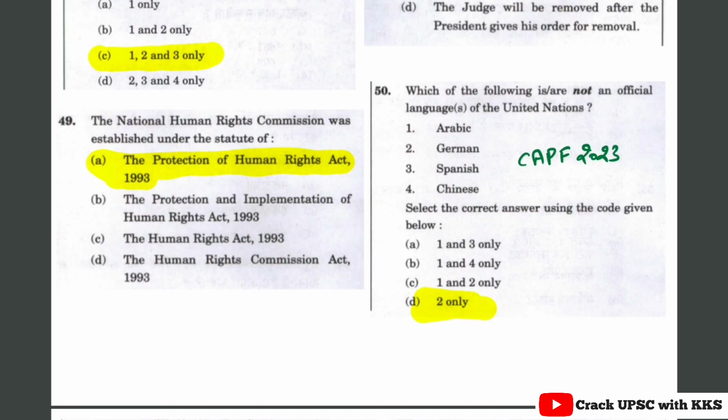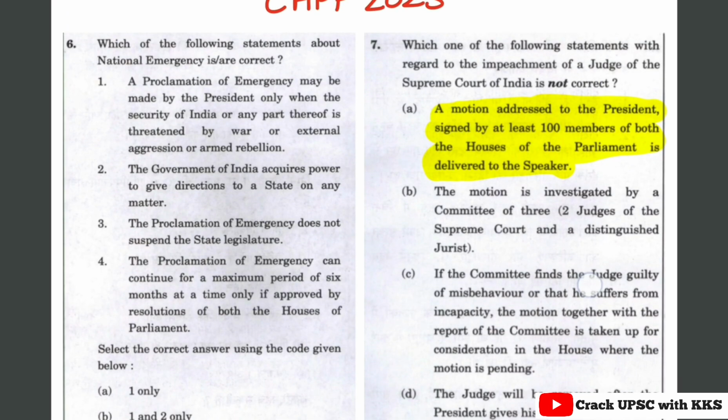Let's see the next question. The National Human Rights Commission was established under the Protection of Human Rights Act 1993. This is also a very simple question. Let's see the next one.